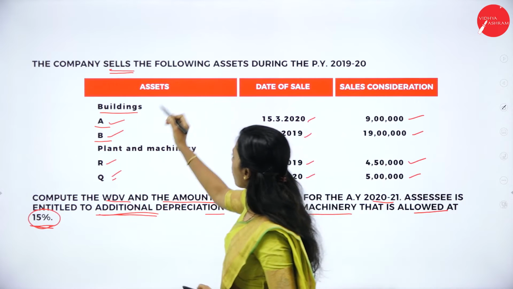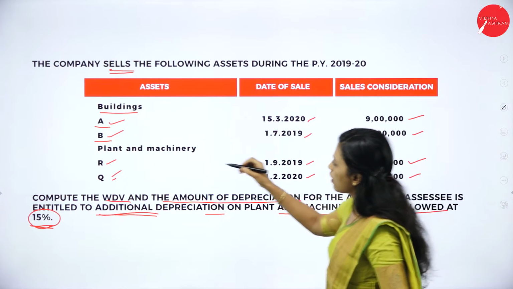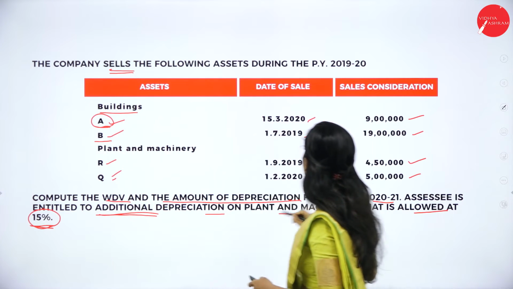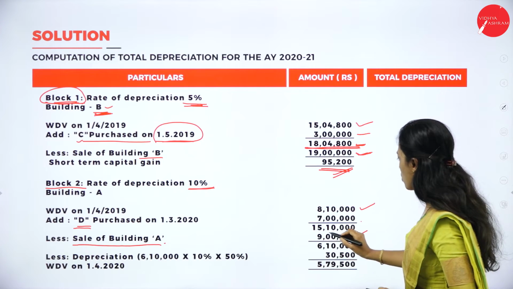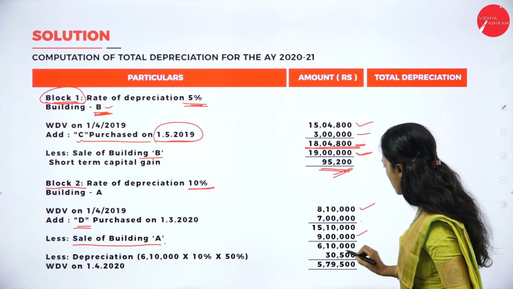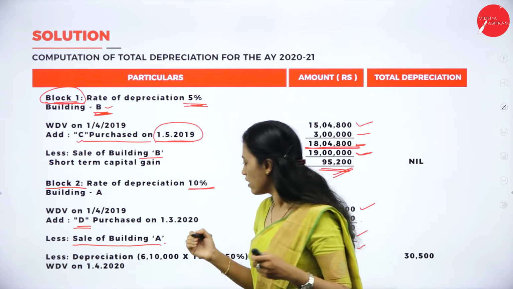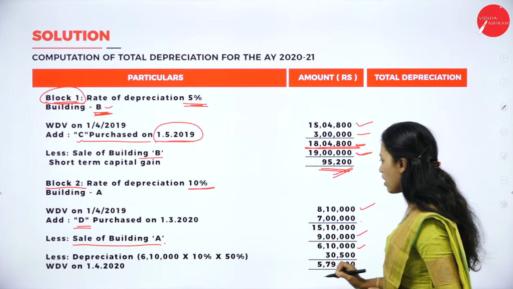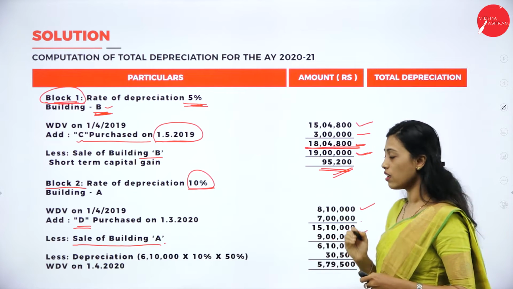So sold the building A. See, sells the following, building A and B. Building B went to block 1. Remaining is building A. So building A, how much? It is 9 lakh. So 15,10,000 minus 9 lakh, we'll get 6 lakh 10,000. Now we have to deduct the depreciation. The depreciation percentage is 10%.